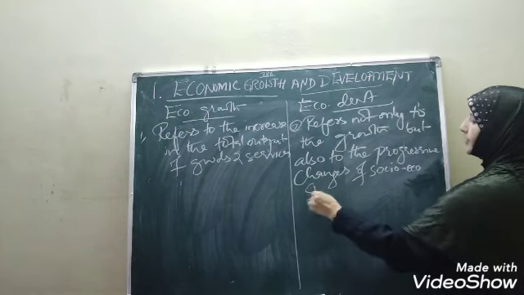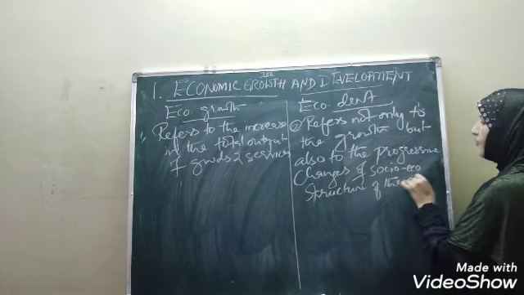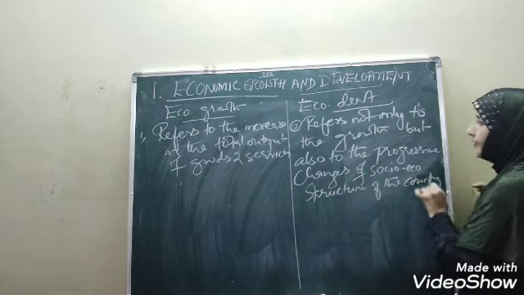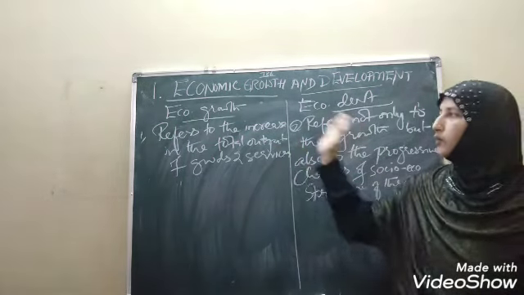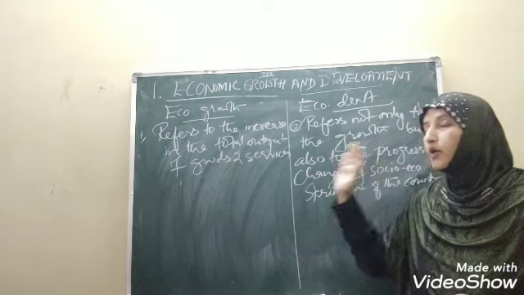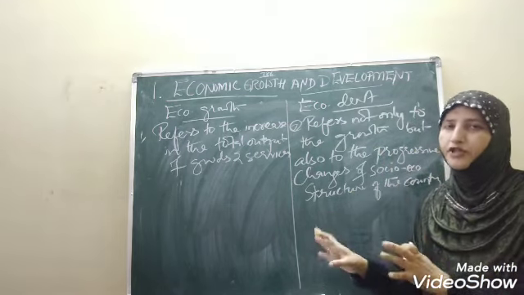So the first point is related to the definitions. How do both differ from each other? Growth means just an increase in output, an increase in production.